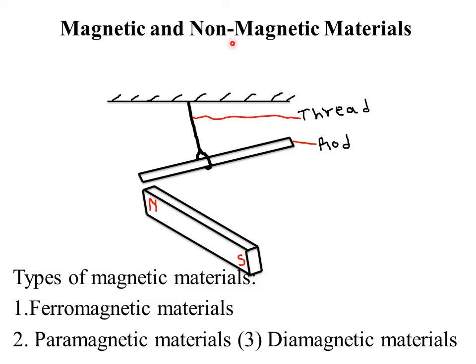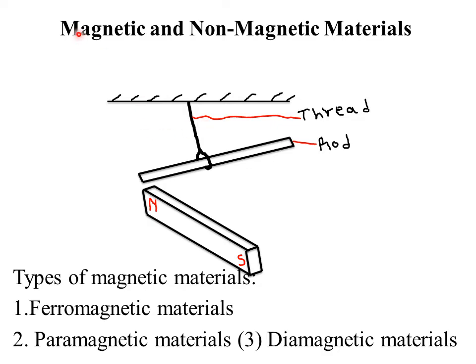Whereas materials that are not attracted to a magnet, we call them non-magnetic materials. Examples of non-magnetic materials are, 1 is most plastic materials, 2 we have wood, plastic, wood, and even rubber. Those are examples of non-magnetic materials.